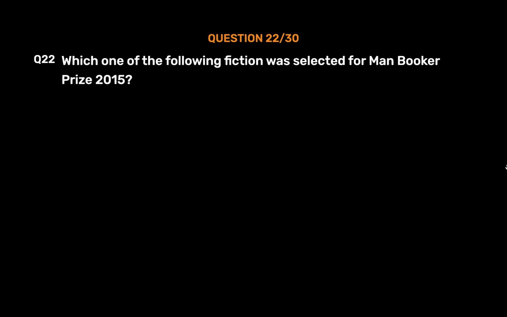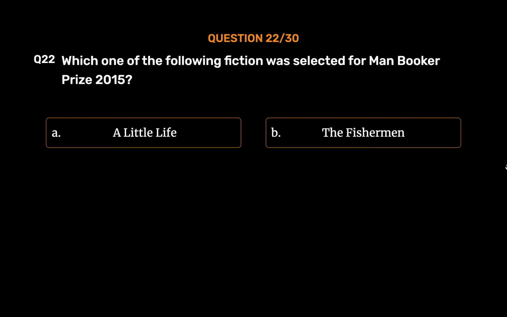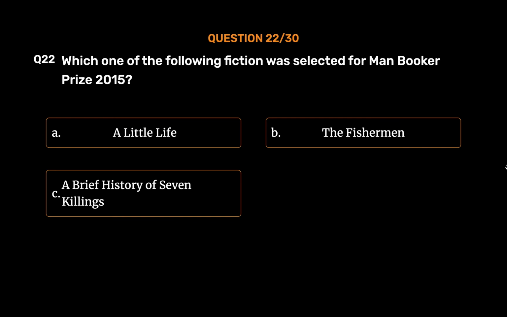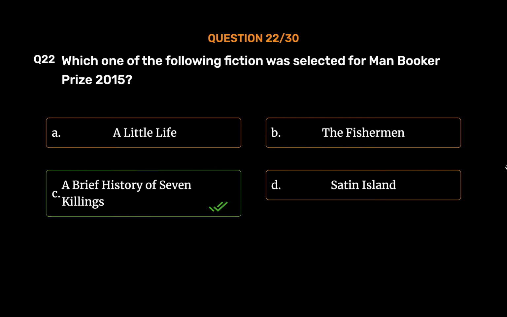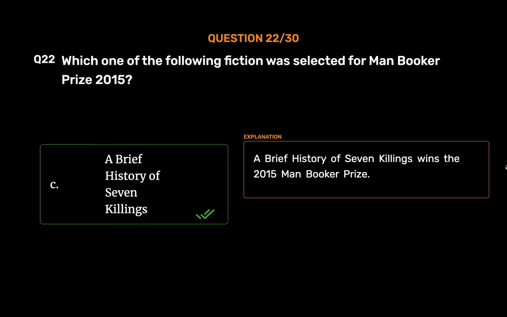Question number 22. Which one of the following fiction was selected for the Man Booker Prize 2015? Option A. A Little Life. Option B. The Fisherman. Option C. A Brief History of Seven Killings. Option D. Satin Island. The correct answer is Option C. A Brief History of Seven Killings. A Brief History of Seven Killings wins the 2015 Man Booker Prize.